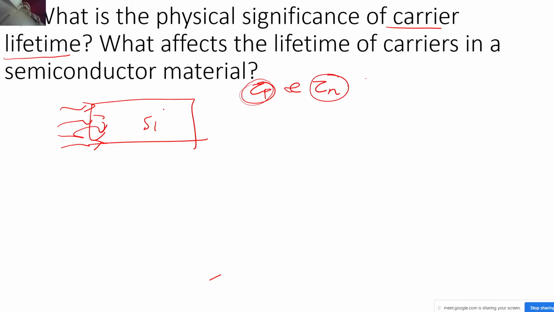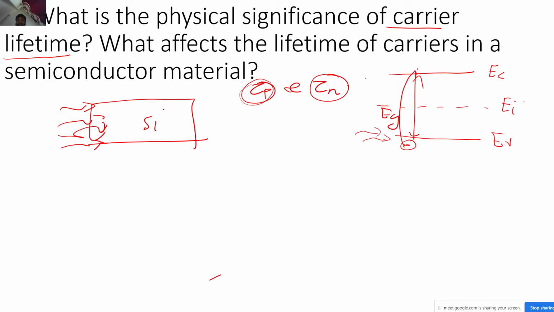Now, what will be affecting the lifetimes of these carriers? Let's say I have a particular semiconductor material. It has a band gap Eg, and let's say this is the intrinsic region. After shining the light over here, the electrons from the valence band jump into the conduction band. And the reason there is a lifetime is that, as there is some generation rate, there is also a recombination rate present.